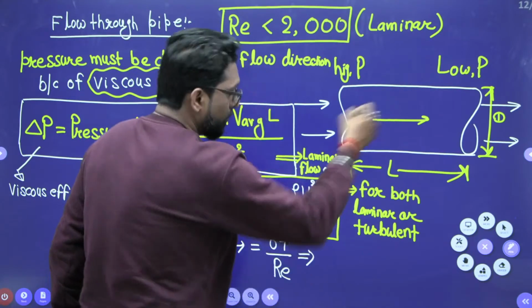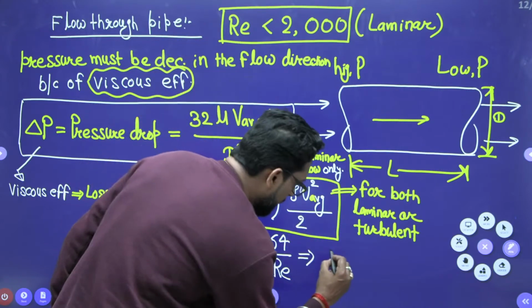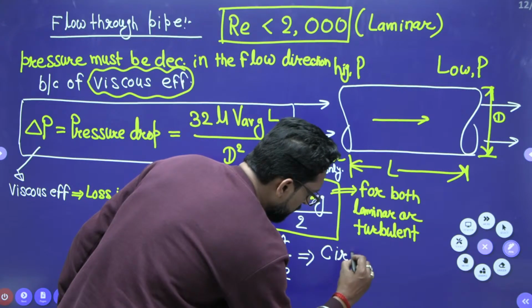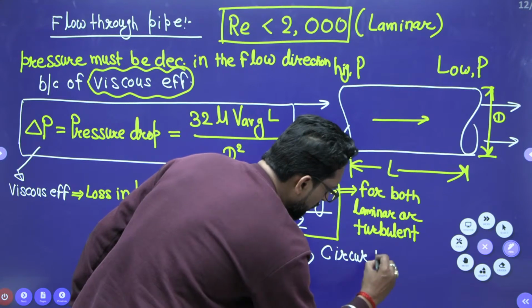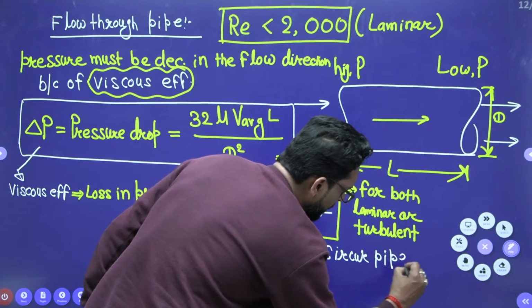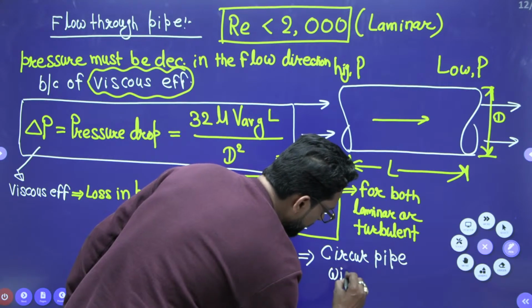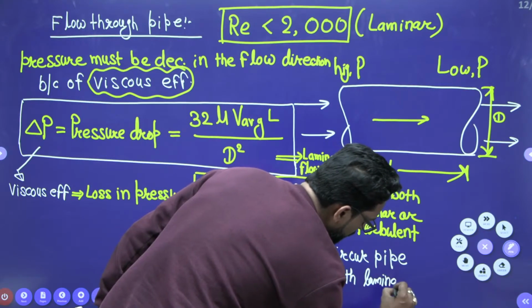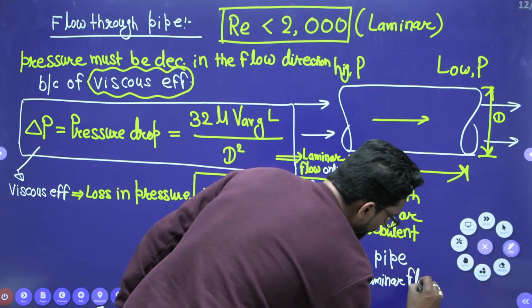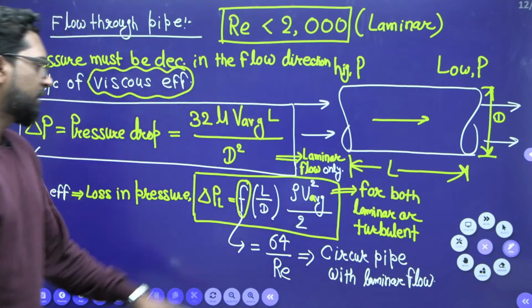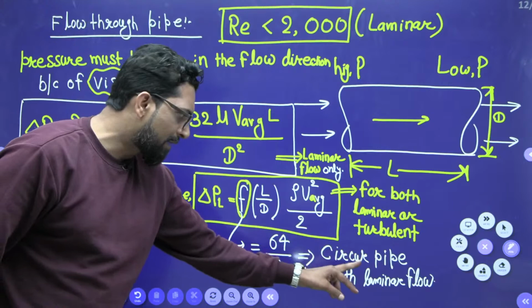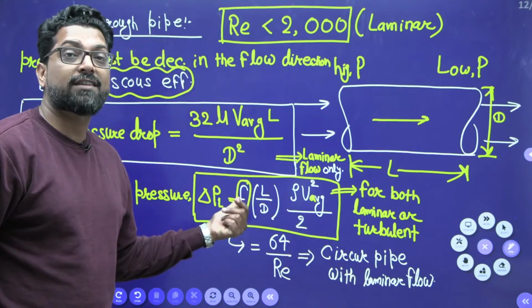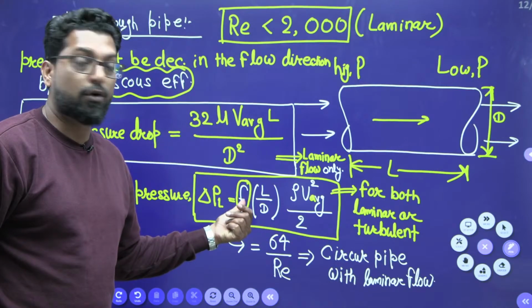Circular pipe, not rectangular or other than circular pipe. That means this is for circular pipe with laminar flow. If there is a circular pipe but the flow is turbulent, this friction factor is given, no problem. Don't worry about that.